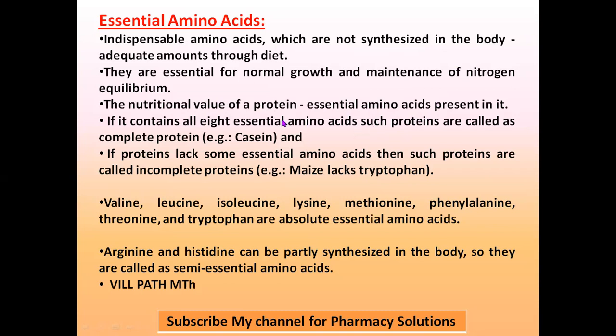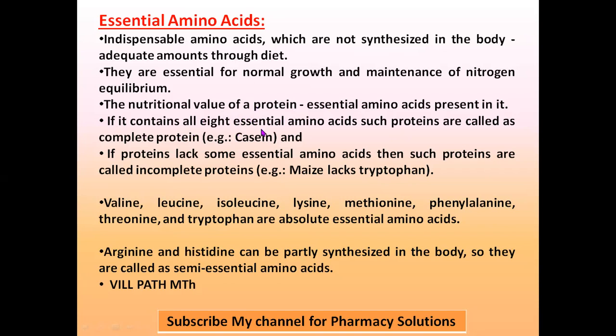That will give the nutritional value. If all the essential amino acids are present, then the nutritional value of that protein is very high. If any one is deficient, that protein is not having one essential amino acid, then the nutritional value will be decreased. If more essential amino acids are not present in that protein, that will decrease the nutritional value. That's how we relate the nutritional value and essential amino acids.